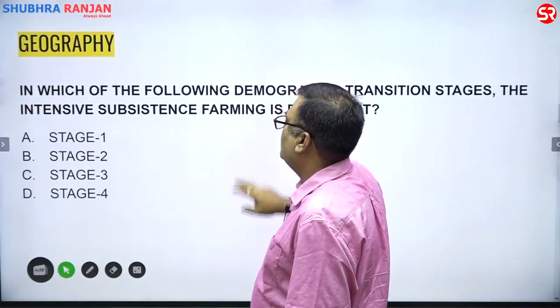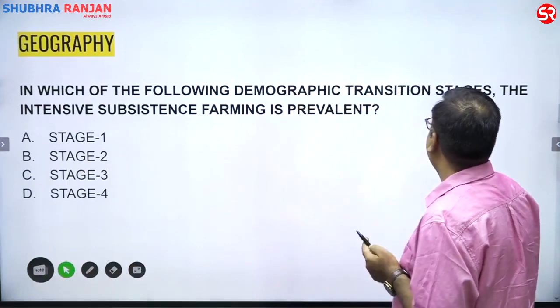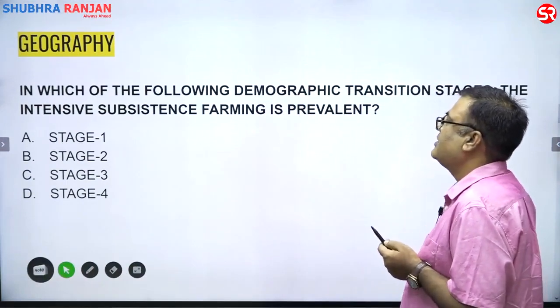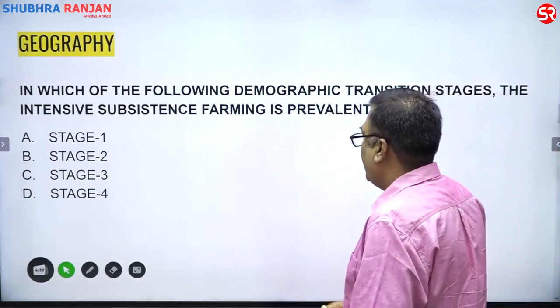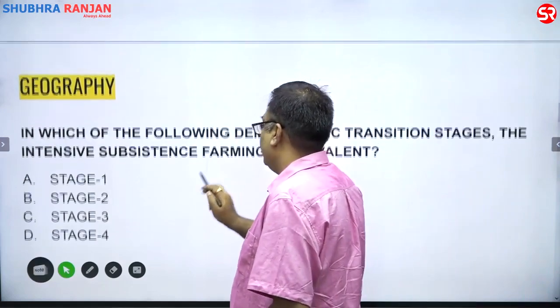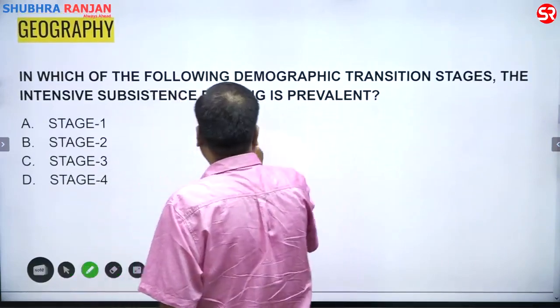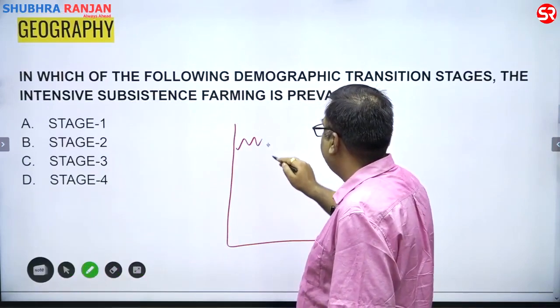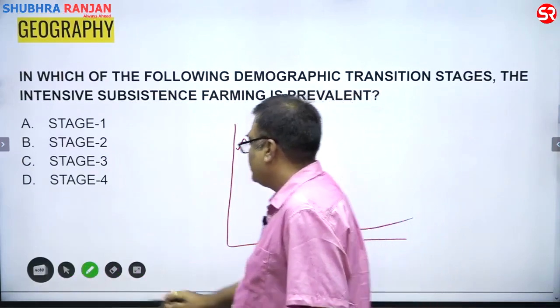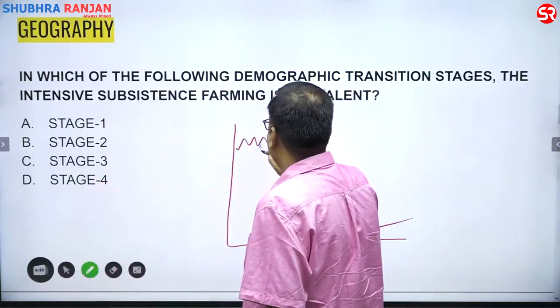Then: in which of the following demographic transition stages is intensive subsistence farming prevailing? Now you know that in the demographic transition, the first stage is the stage of high birth rate and high death rate.